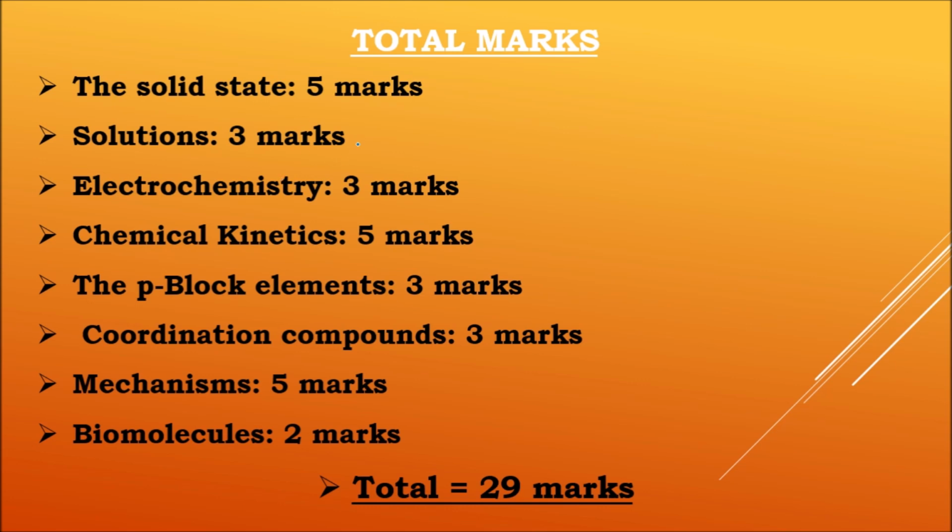The next one, this is the total of what I took actually. I selected a few topics. You can see solid state 5 marks, solutions 3 marks, electrochemistry 3, chemical kinetics 5, p block elements 3, coordination compounds 3, mechanisms 5, and biomolecules 2. If we add all, we get 29 marks. If not 29, we can say at least 25 out of 70 marks you'll get with 100% certainty. There's no doubt in getting at least 25 marks if you make these bits perfect, right?